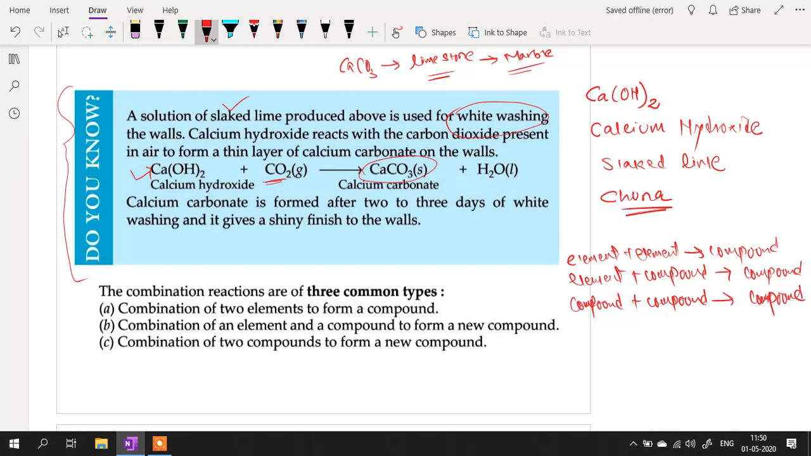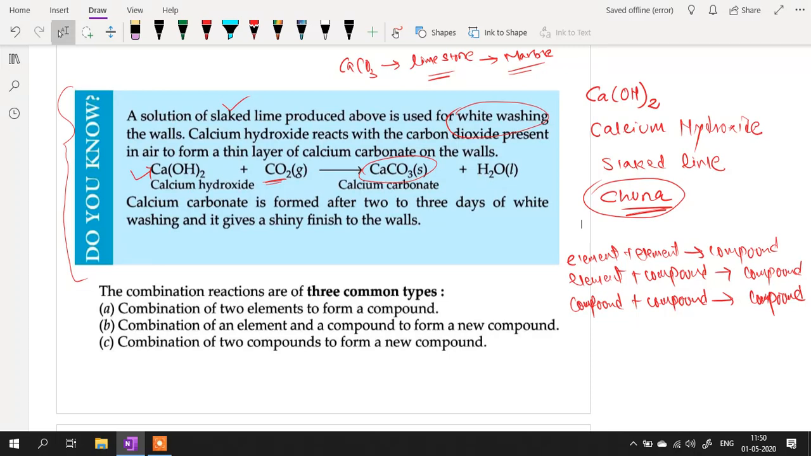This calcium hydroxide, slaked lime, is also known as chuna, which you apply on the walls. If you have experience, maybe in your school or some places, if you just touch the wall or stand against the wall, this chuna sticks to your body or your clothes, and your hand or your shirt becomes white.